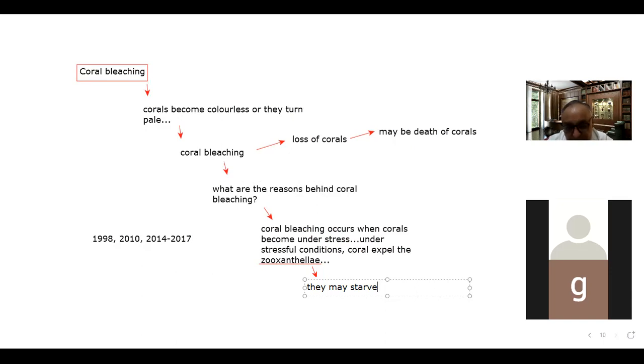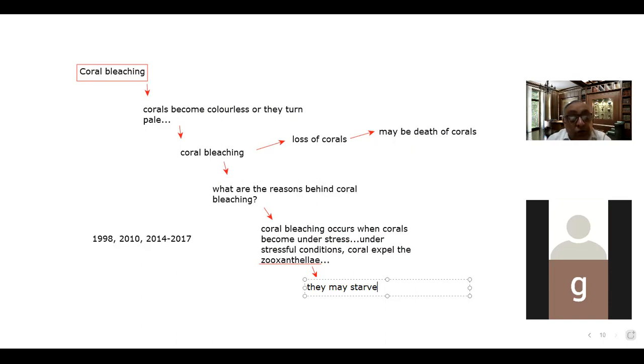Now the point is, what causes the stress on the corals? So far we have discussed that in coral bleaching, corals become colorless or turn pale. That condition is called coral bleaching, and it may lead to the death of the corals if it is not addressed properly.